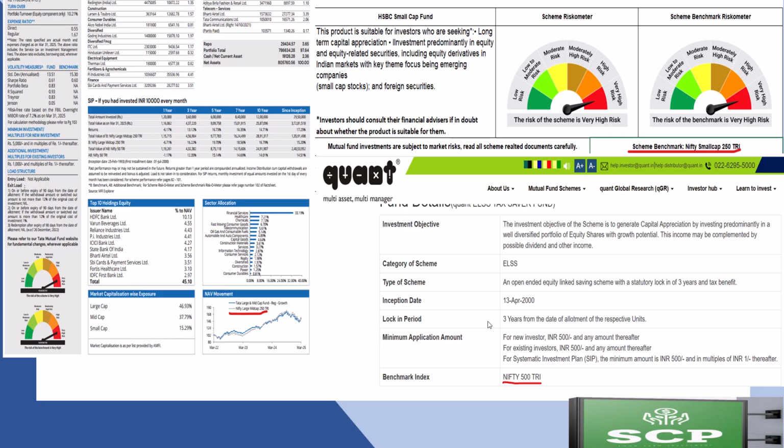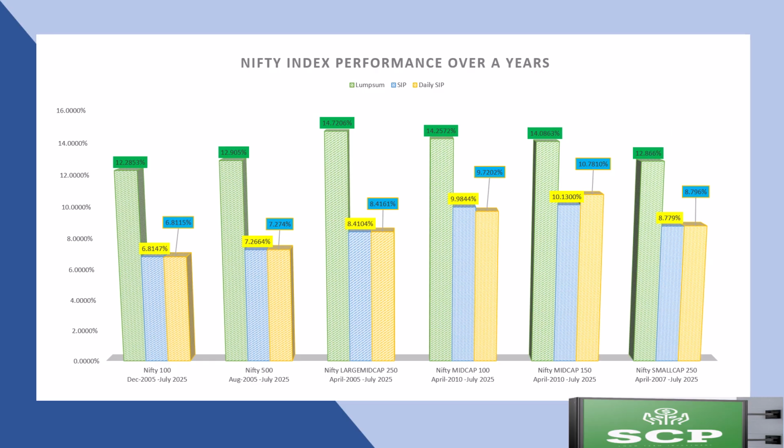Now let's see the benchmark returns from the past 15 years. These are the benchmark performances for over 15 years of data. And these six benchmarks are very famous in the Indian stock market, especially in NSE: Nifty 100, Nifty 500, Nifty Large Mid Cap 250, Nifty Mid Cap 100, Mid Cap 150, and Small Cap 250. So every mutual fund in India should be associated with one of these benchmarks. These are also known as equity benchmarks and should be associated only with equity mutual funds. We start with Nifty 100.